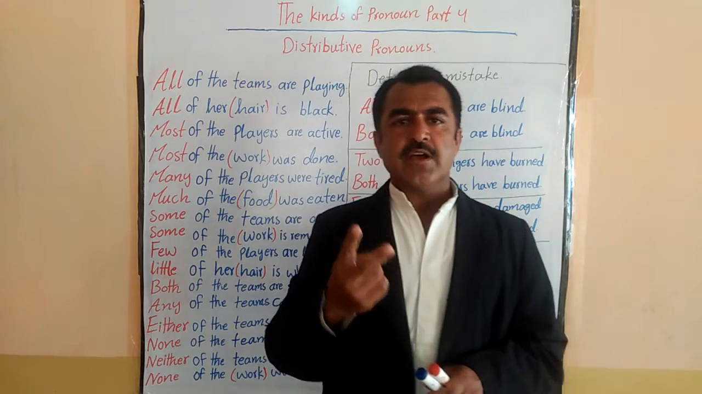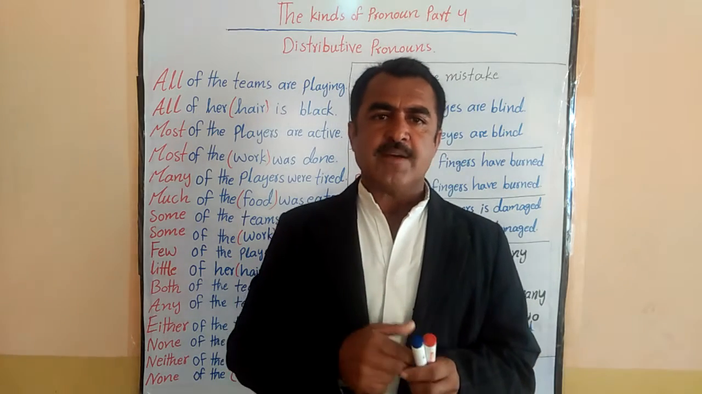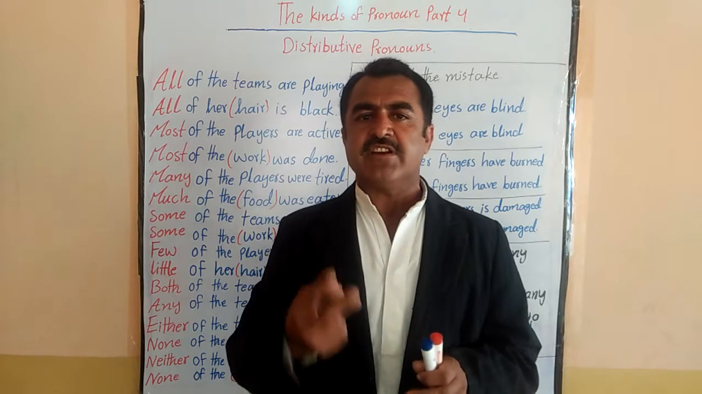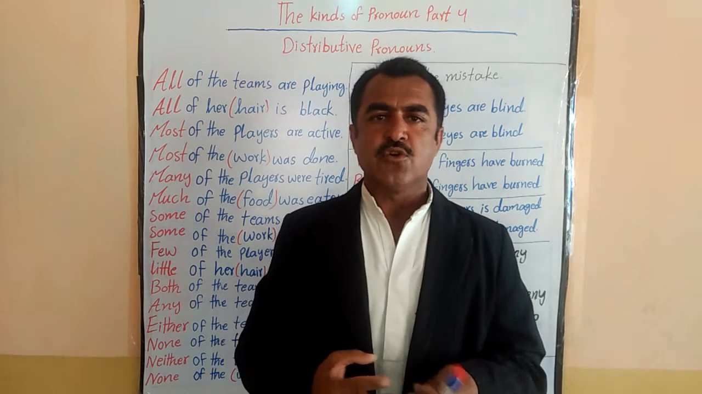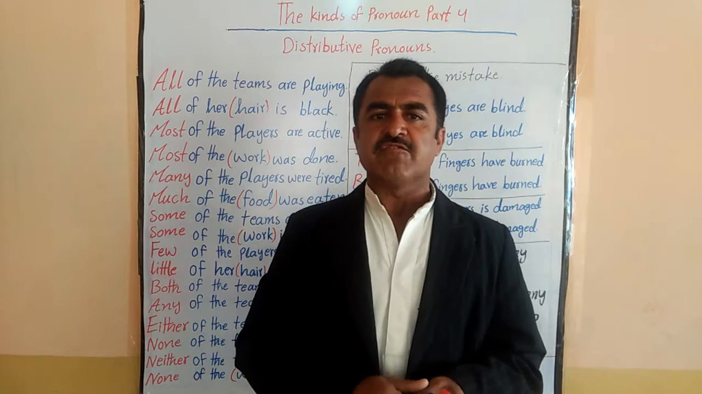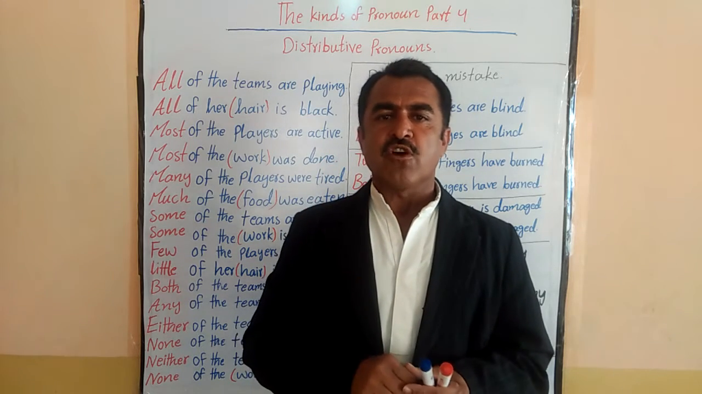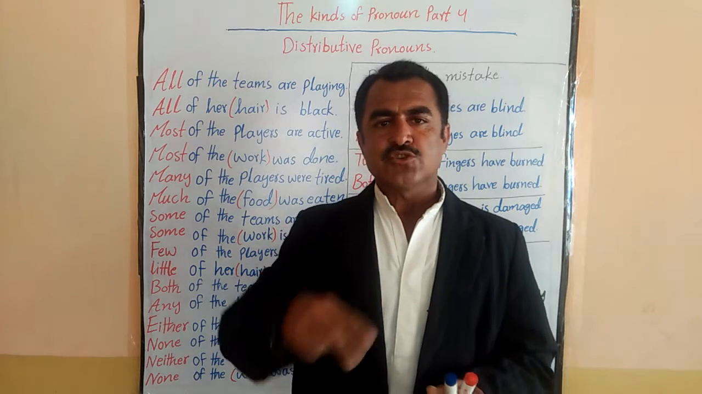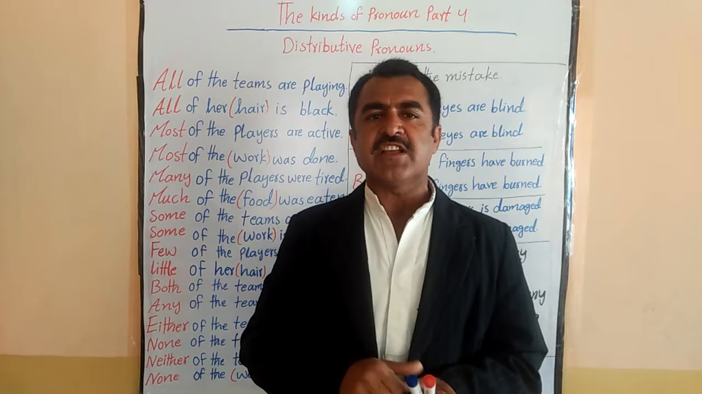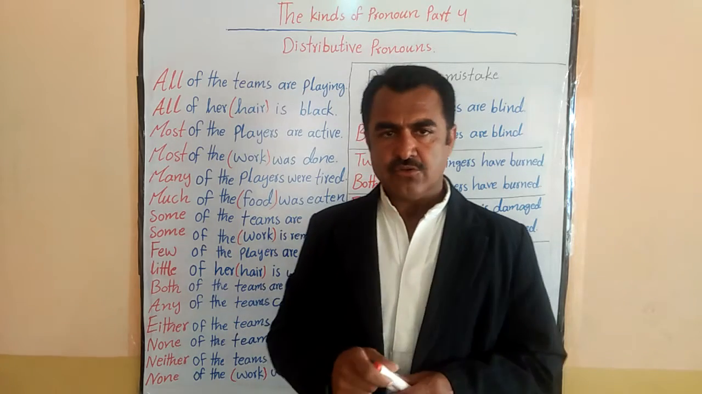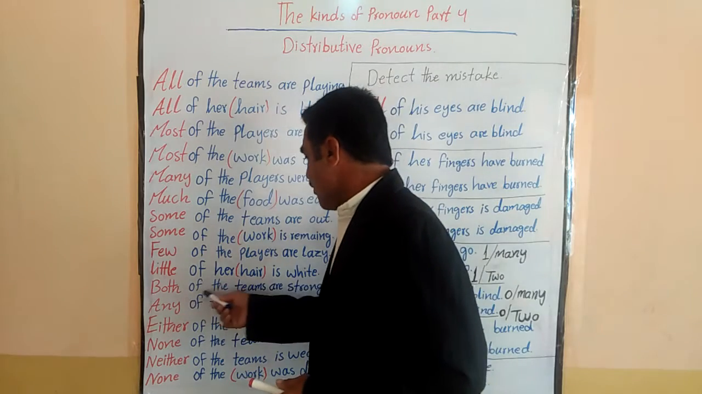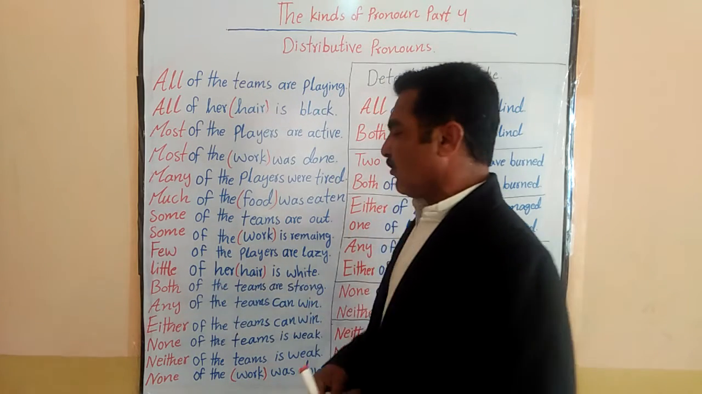Because when we talk about 2 out of 2, this word has been given specific words. For positive sentences we say both. For both negatives we say neither. If one is negative and one is positive, then we say either. Okay, so remember this. Both of the teams are strong.